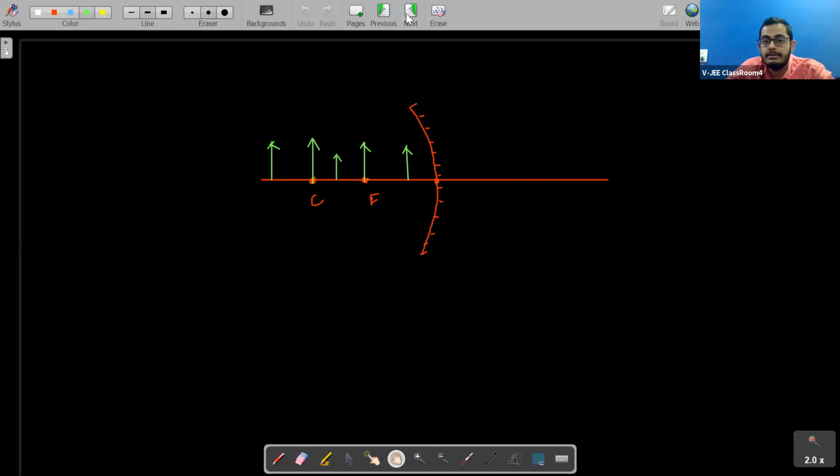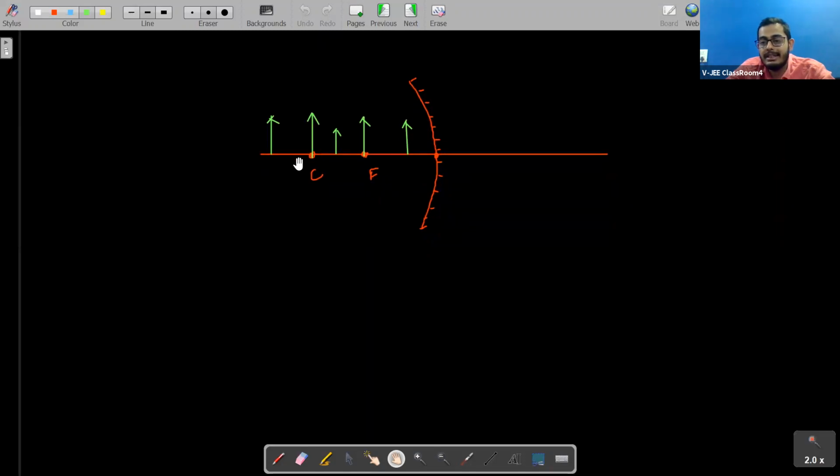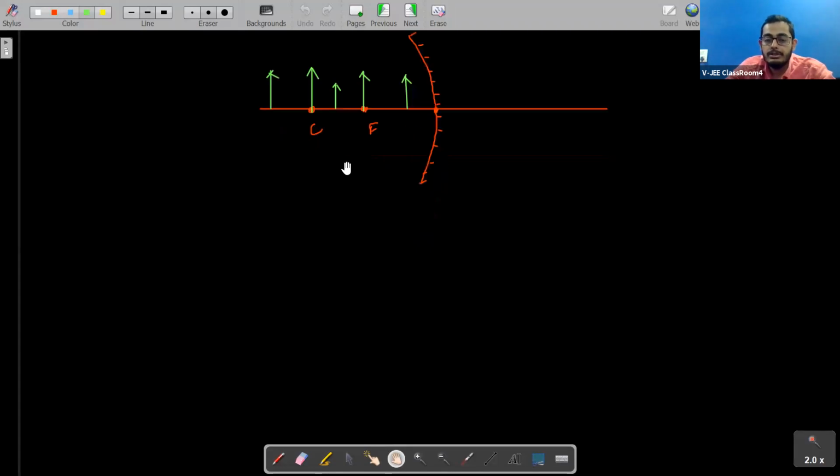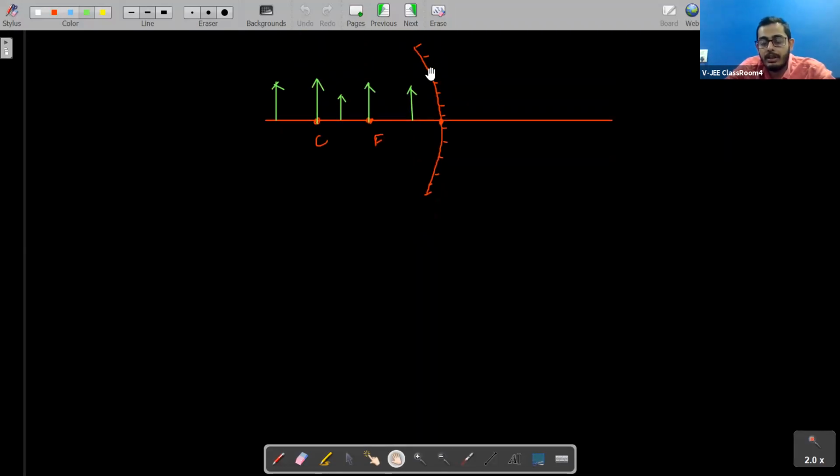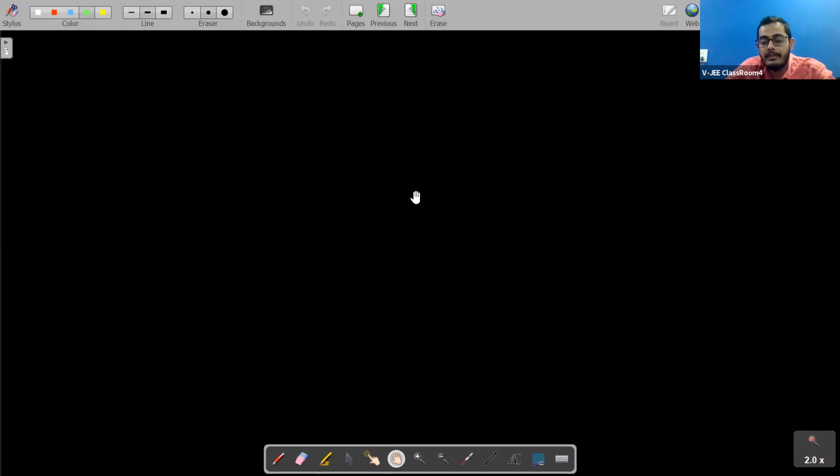So these are the cases where we can put the object, and you will get an image. Okay, this is how we do it. So this is for concave mirror. If we have to talk about convex mirror, what will we do?